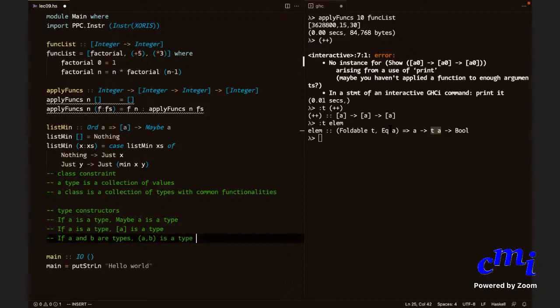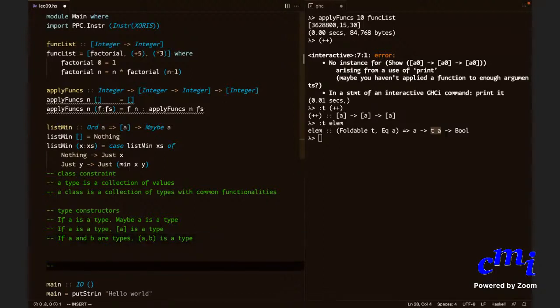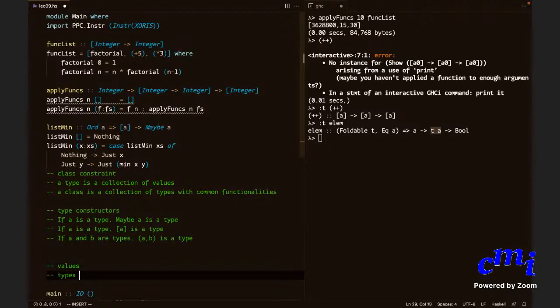Okay? So you have, let me just write in the comments. So you have values. Then you have types, which are collections of values which share a common structure, property, whatever. Collection of values that have some common attributes. And then you have type constructors, which produce a new type from existing types.